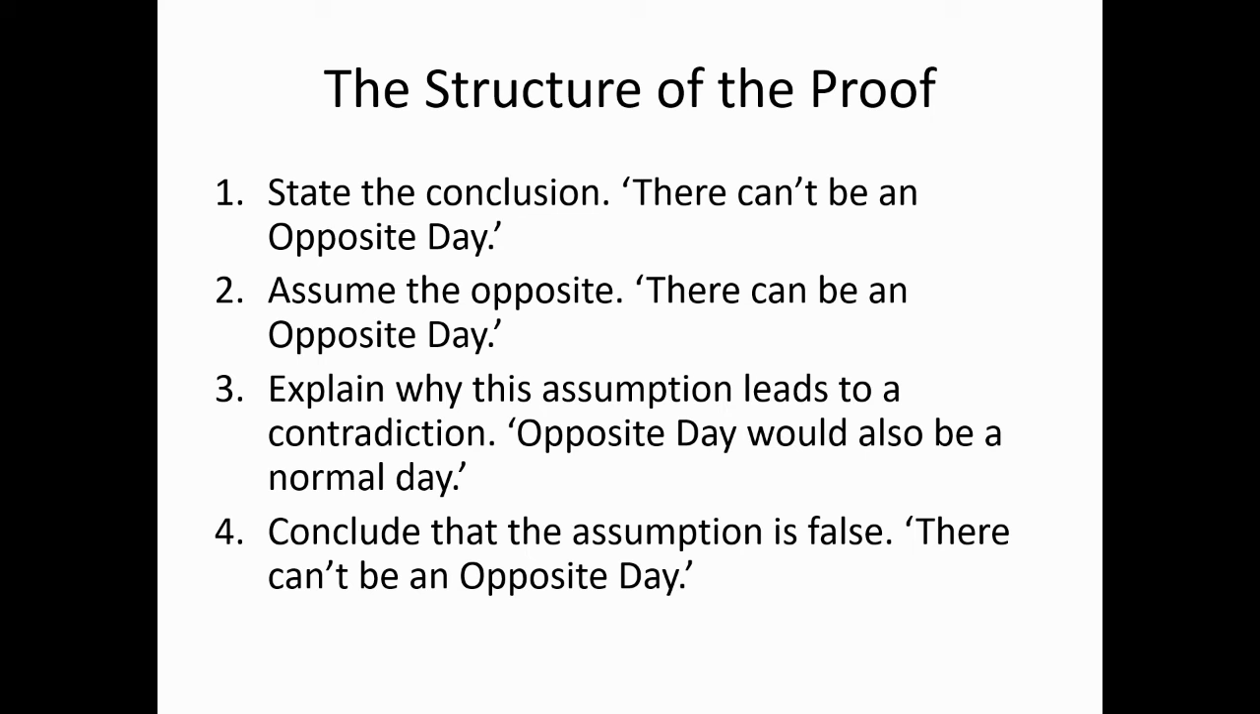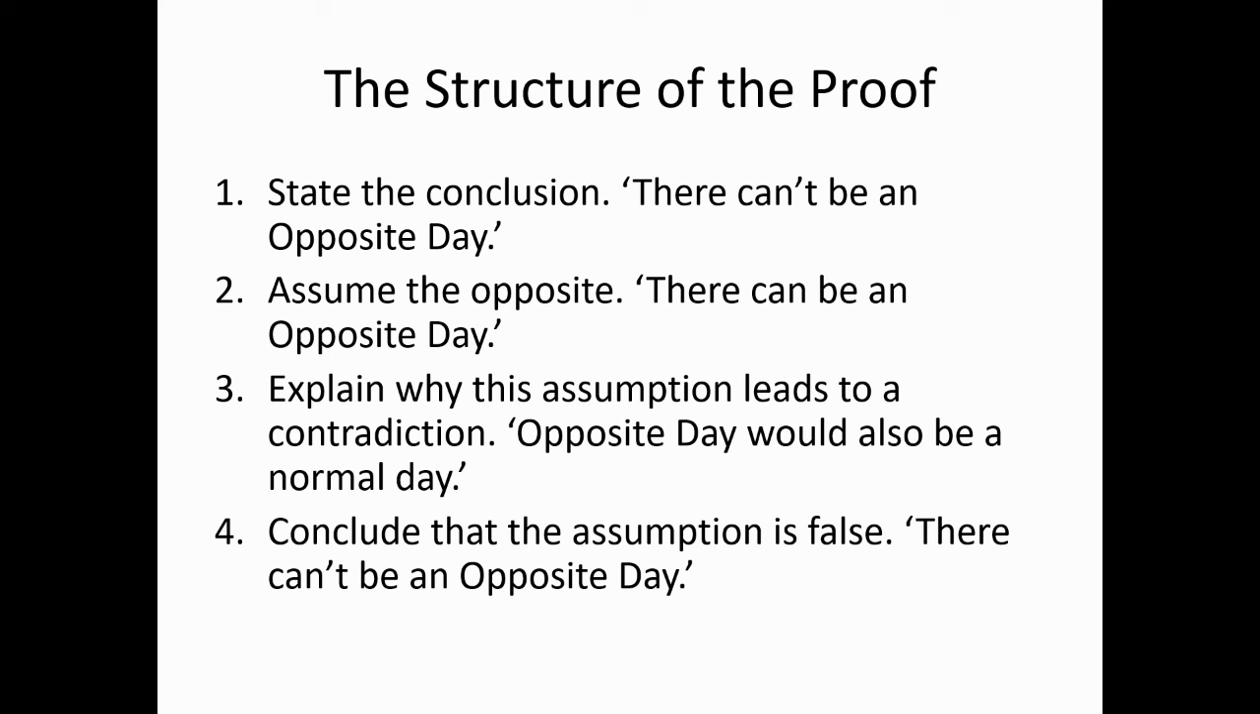So I've got a certain way to structure this, so let's talk about that. Here's the structure of the proof and the way that we will structure all proofs of this variety, so-called indirect proofs. We state the conclusion that we wish to prove. There can't be an opposite day in this case. Then we assume the opposite, not because we believe it, and not because that's what we'll finally conclude, but to show ultimately that it cannot be true. So assume the opposite. That is, there can be an opposite day. That's the opposite of there can't be an opposite day. Then explain why this assumption leads to a contradiction. Opposite day would also be a normal day. That's the contradiction that follows if there could be an opposite day.